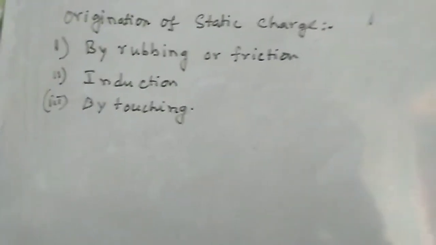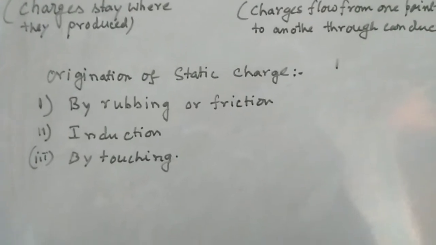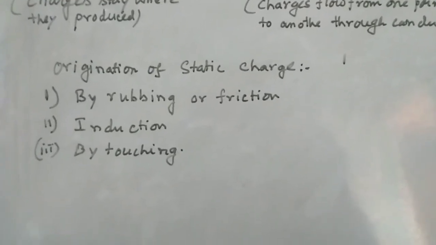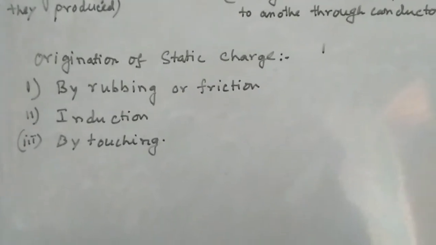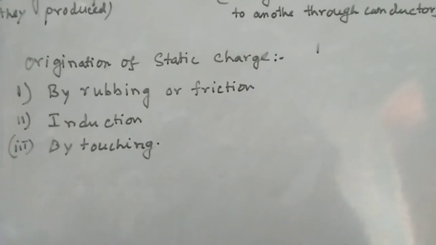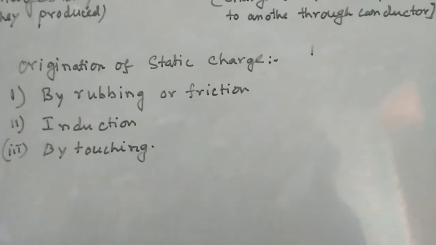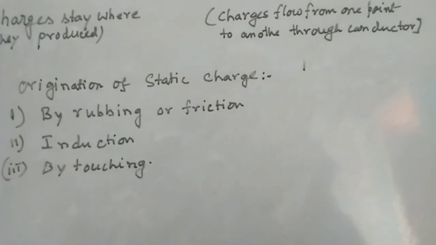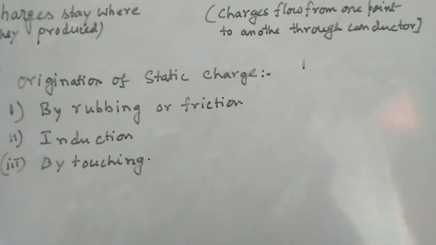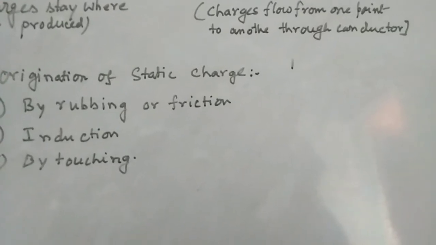Now by rubbing or friction: if we rub one object with another object, we know that all objects are made of atoms, and atoms contain electrons. Now when we rub an object, it loses electrons, and those electrons will be gained by the other object. The object which loses electrons will become positively charged, and the object which gains electrons will of course become negatively charged.